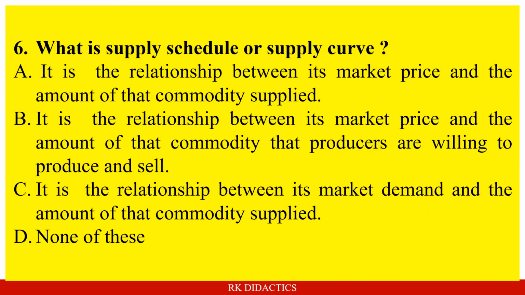What is supply schedule or supply curve? Option A. It is the relationship between its market price and the amount of that commodity supplied. Option B. It is the relationship between its market price and the amount of that commodity that producers are willing to produce and sell. Option C. It is the relationship between its market demand and the amount of that commodity supplied. Option D. None of this. And the answer is: it is the relationship between its market price and the amount of that commodity that producers are willing to produce and sell.